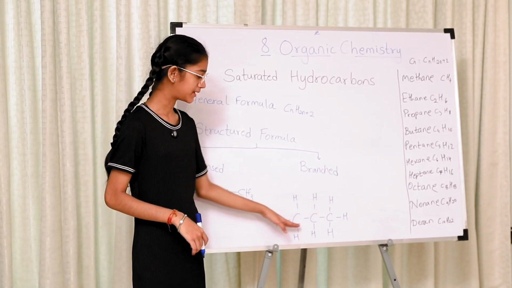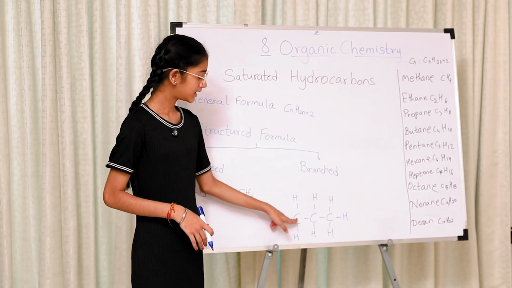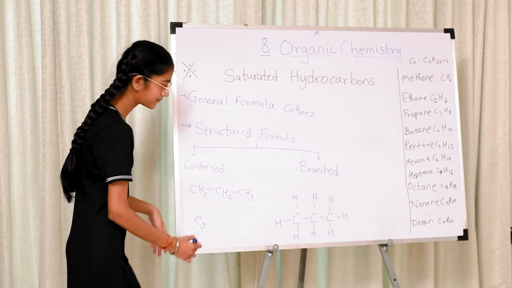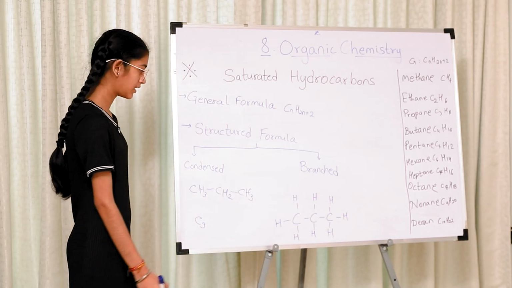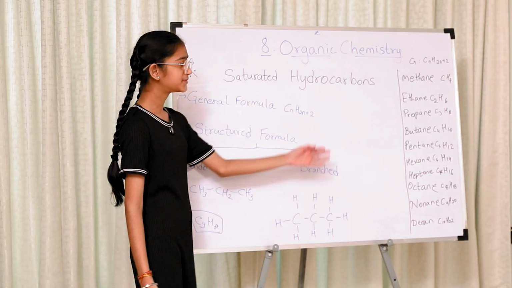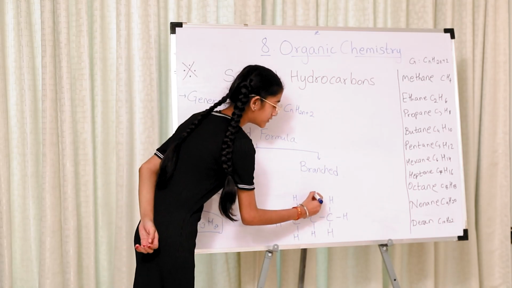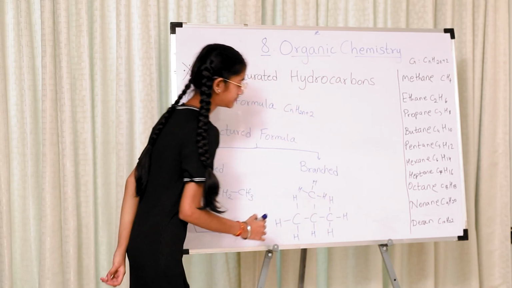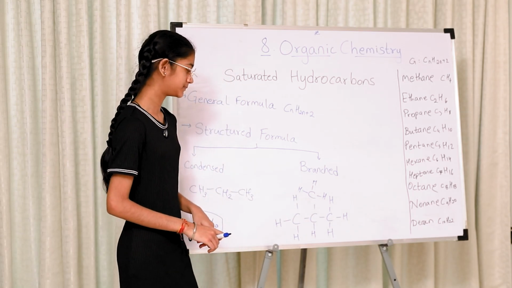How to name this compound. We already know. We have discussed it earlier. There are 3 carbon atoms, which means C3, and 1, 2, 3, 4, 5, 6, 7, 8 hydrogen atoms, which means 8, which is propane. But what if instead of this hydrogen atom, there is one more C over here with 3 more hydrogens? Will it be 1, 2, 3, 4? No, it won't be like that.